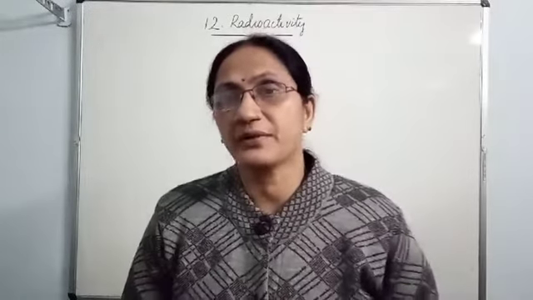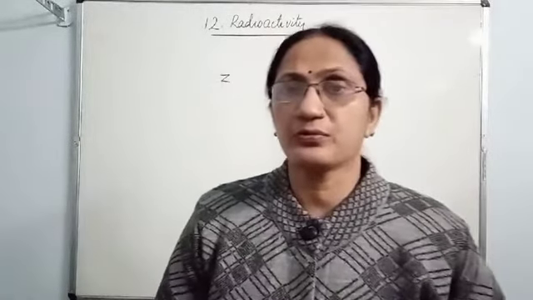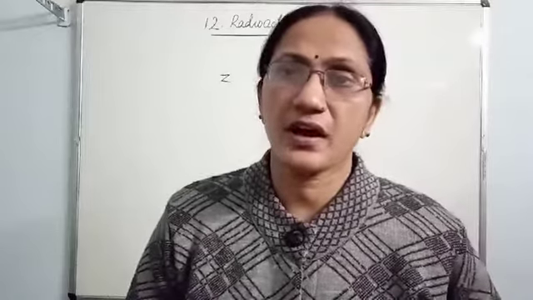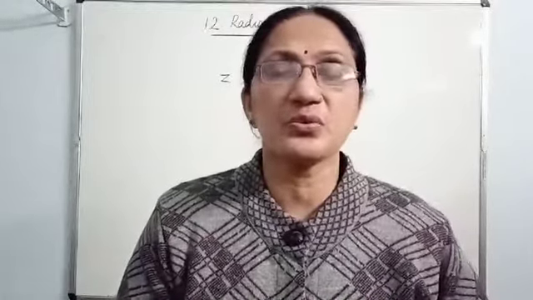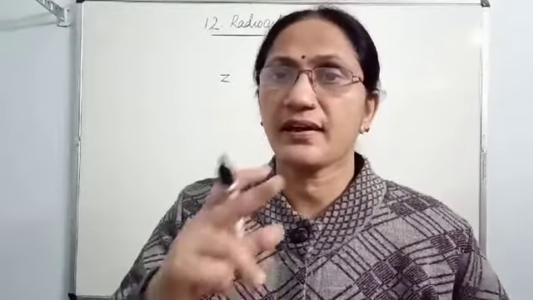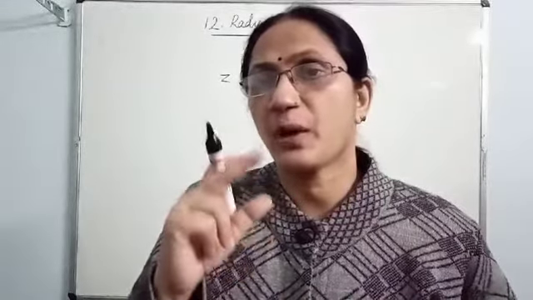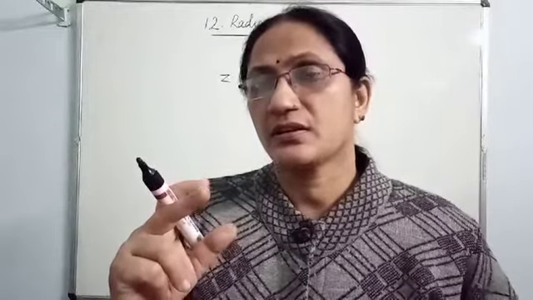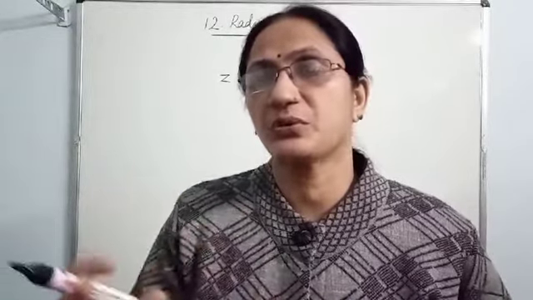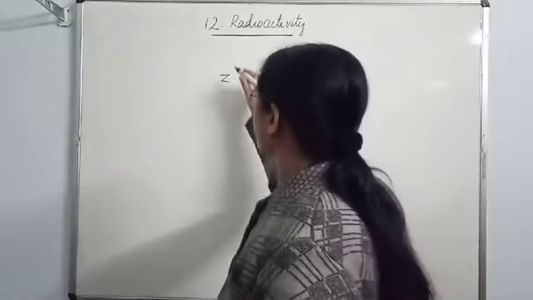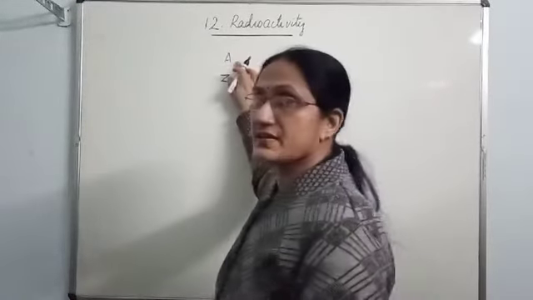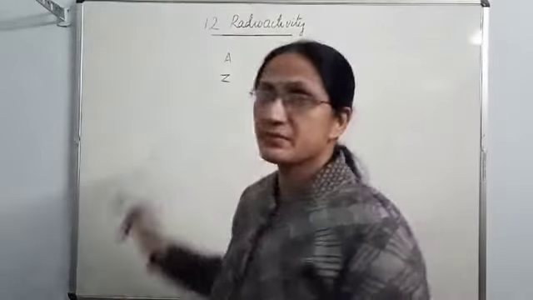Another term is mass number. The mass number of an atom is the sum of the number of protons and neutrons. Protons and neutrons together we call nucleons, since they exist inside the nucleus. So the number of nucleons, that means the number of protons plus neutrons, is known as the mass number. Its symbol is A. A symbolizes mass number, Z symbolizes atomic number.